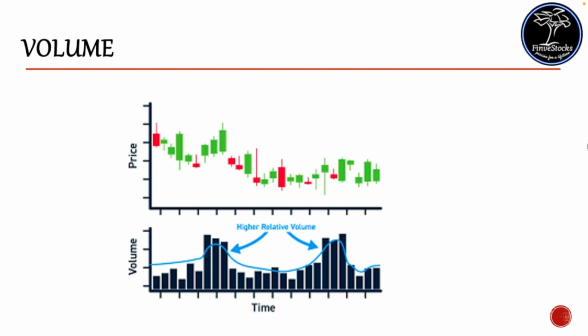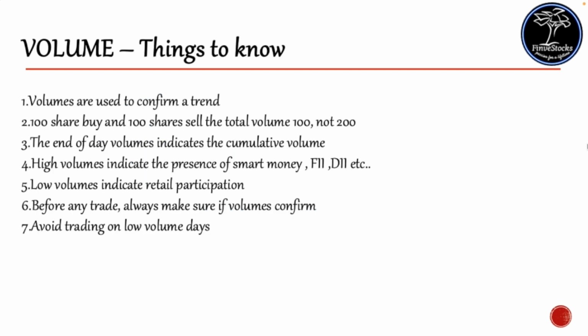And if you plot the average volume line on the volume chart, it will show the higher towers, which indicate higher volume relative to the average. This average can be a 10 days, 20 days, or 50 days moving average. The default average is 20 days. If you are a high momentum trader, you can choose the 10-day moving average for quicker actions. So these are the important things to remember regarding volume.